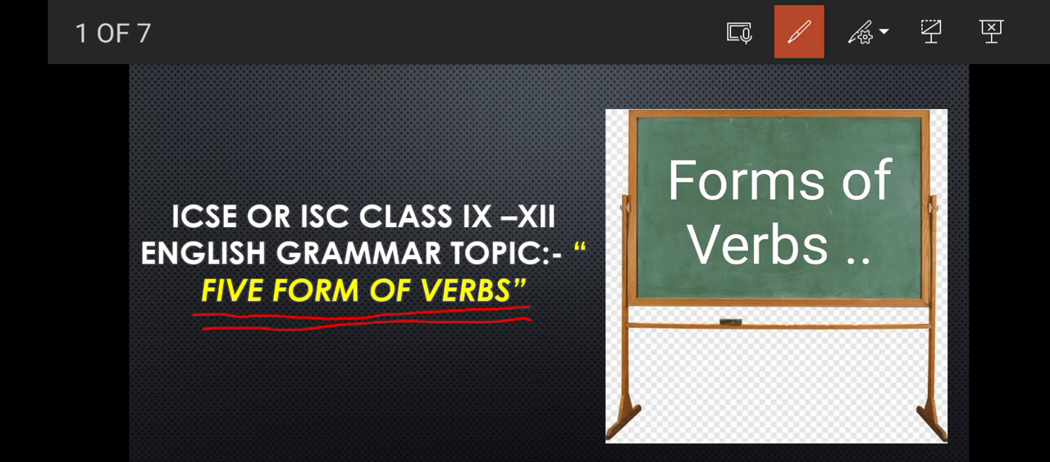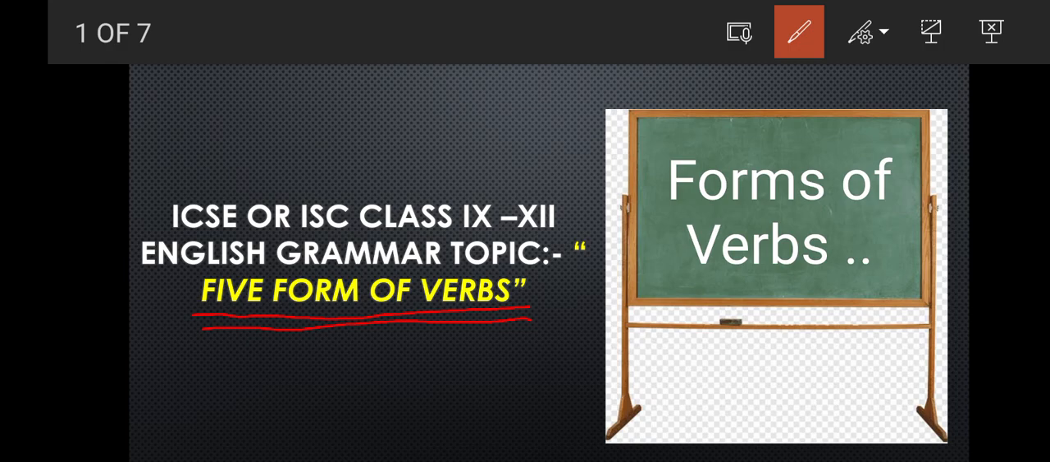No. Let me tell you, this type of question will not come: tell me the fourth form of this particular verb, or tell me the third form, or tell me the fifth form of this verb. This type of question will definitely not come. So why are we reading this? We're reading this so that we can solve the fill in the blanks type of questions.